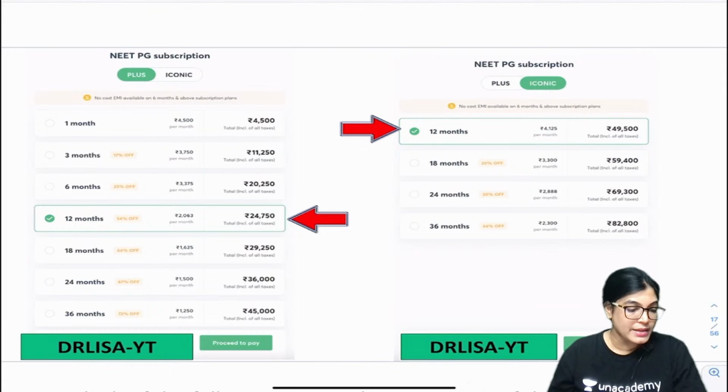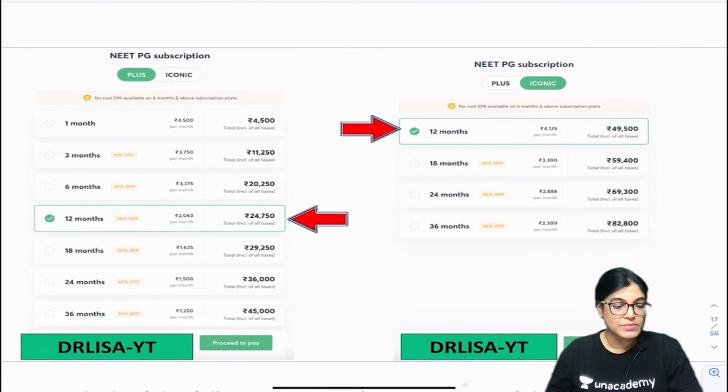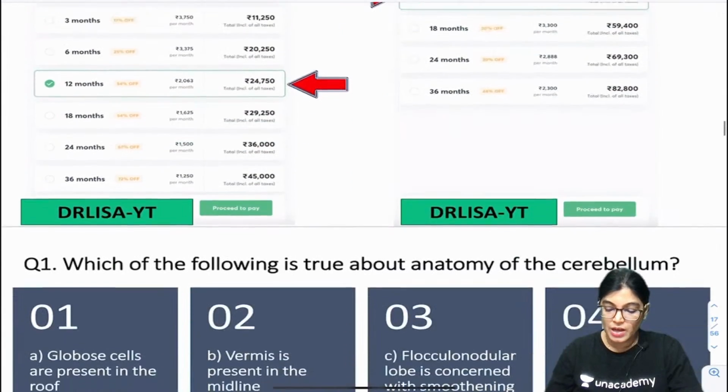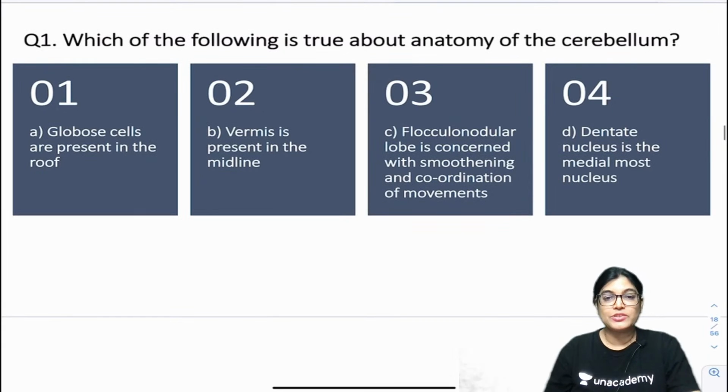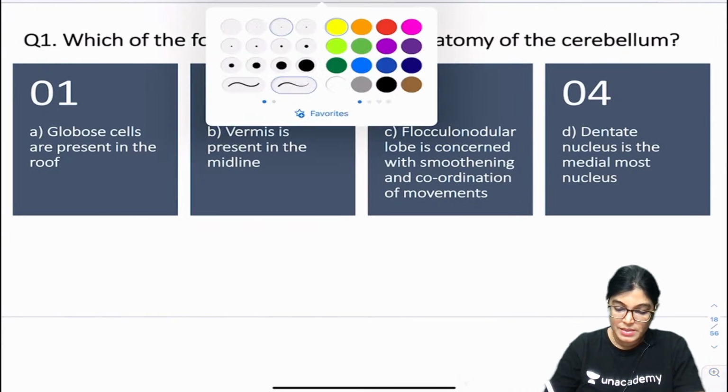So my dear friends, I think a few students have joined. So can we start the MCQ session now? Let's start the session. Starting with the first MCQ for today's session. This is the first MCQ.